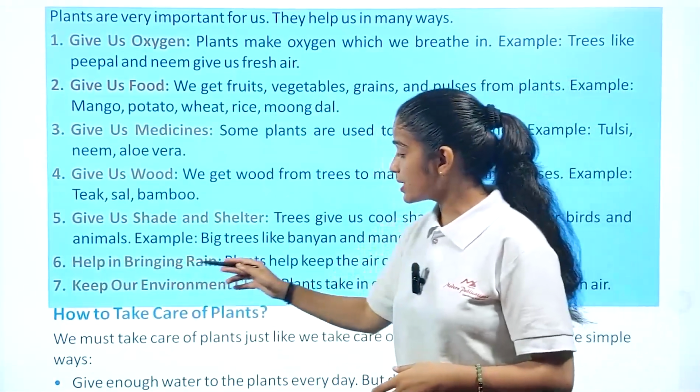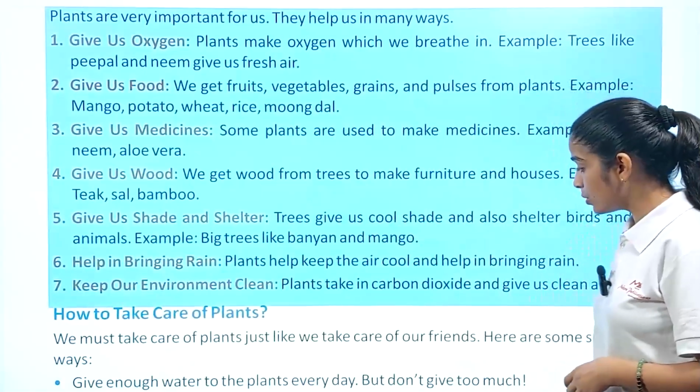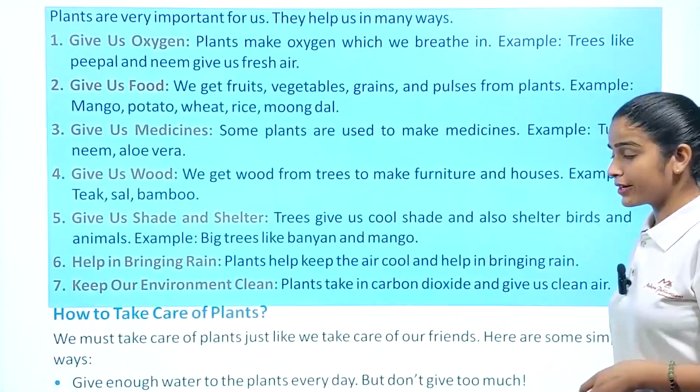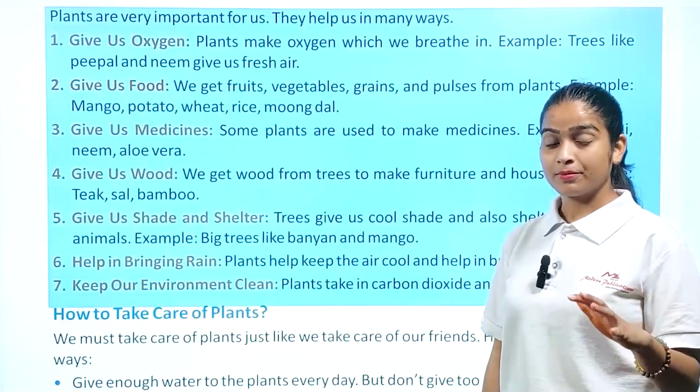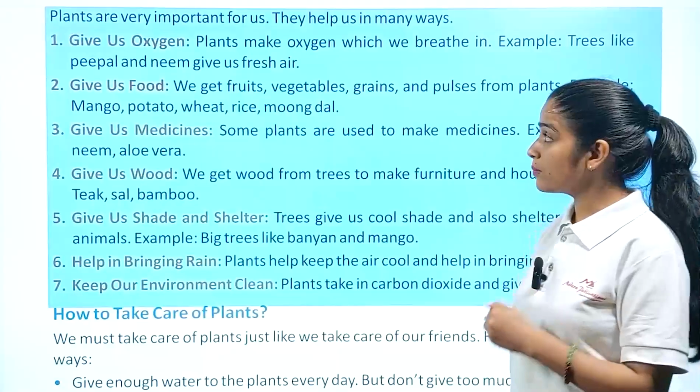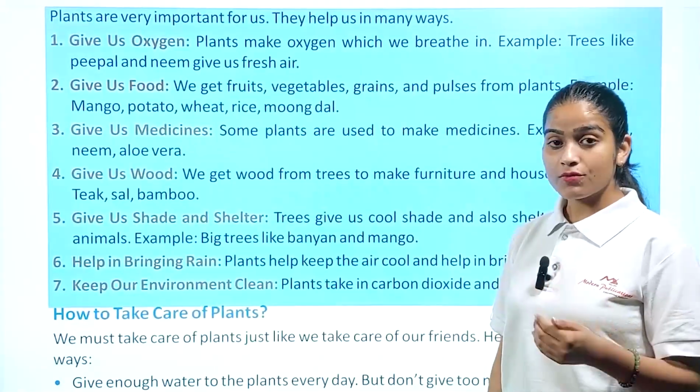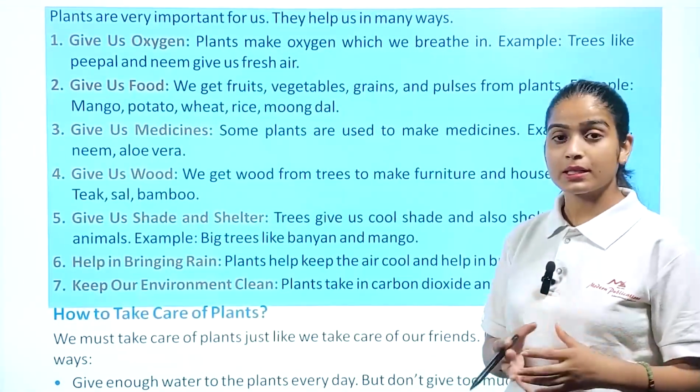Next, help in bringing rain. Plants help keep the air cool and they help in bringing rain. Plants also play a very important role in bringing rain. So can you imagine what is the importance of plants in our life? So always keep in mind that we have to respect the plants.